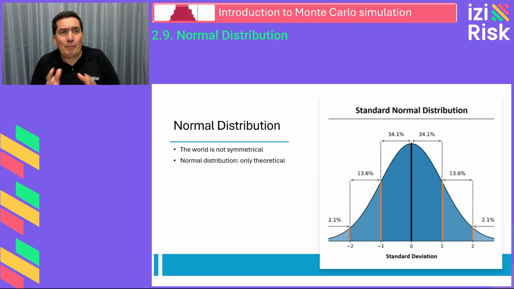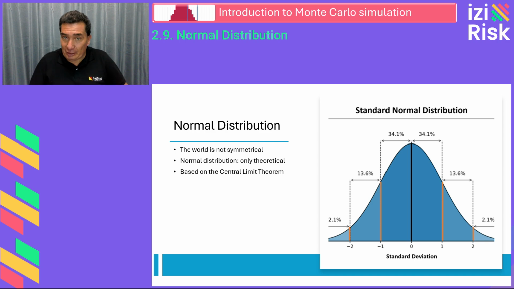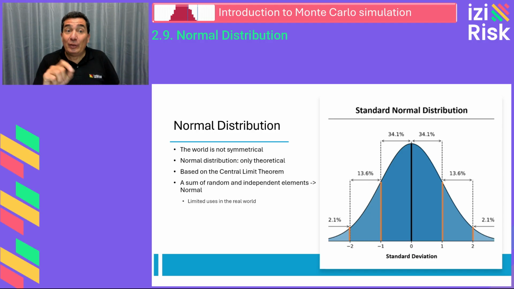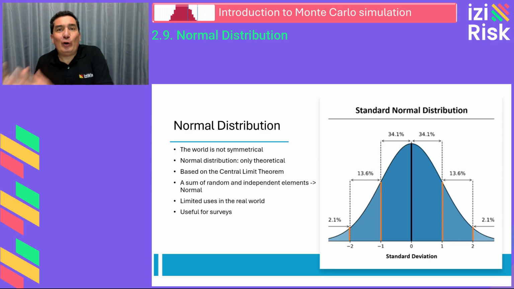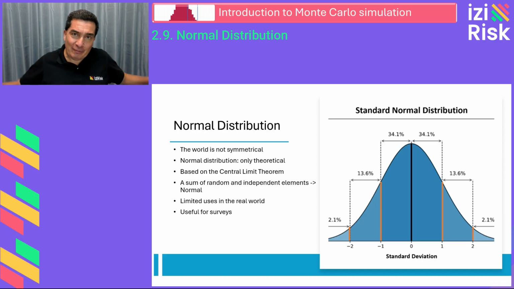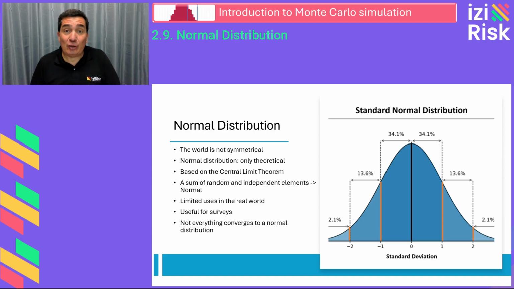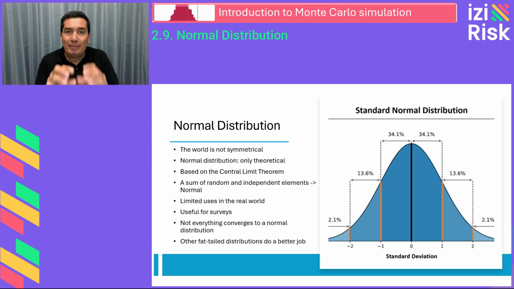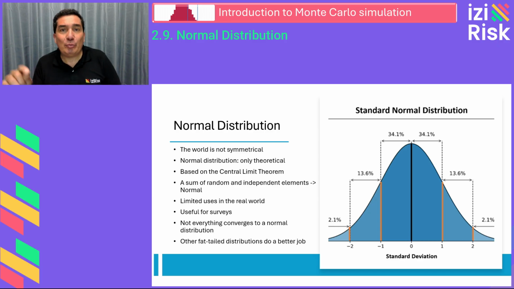Although the normal distribution is based on the central limit theorem, a foundational principle in probability, it is valid only under very specific conditions. In its simplest form, the central limit theorem states that if we sum independent and random elements, their cumulative distribution will eventually converge to a normal distribution. While this is true for certain scenarios, such as opinion polls or surveys, many real-world systems deviate significantly from this pattern. For instance, power law distributions often feature asymmetric or heavy tails, meaning that the probabilities of extreme events are much higher than what a normal distribution would predict.